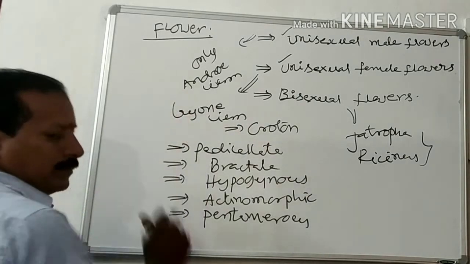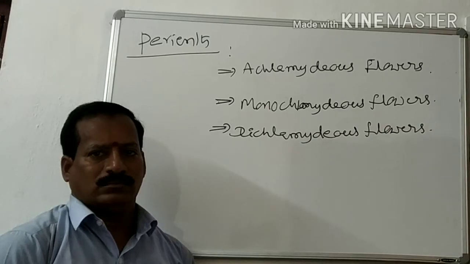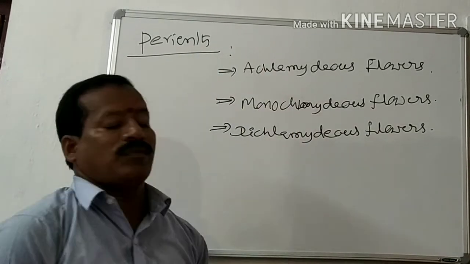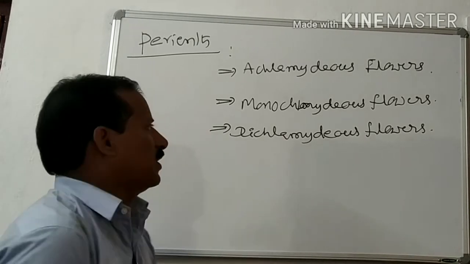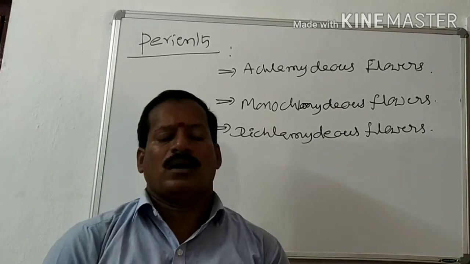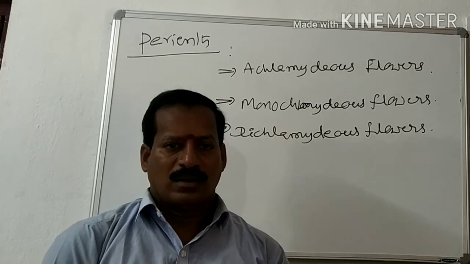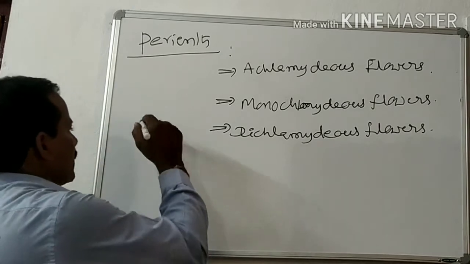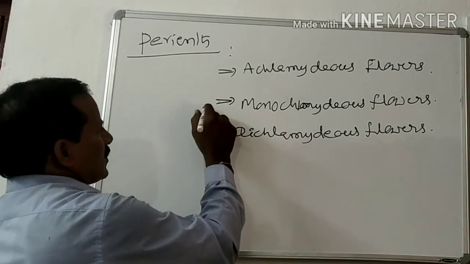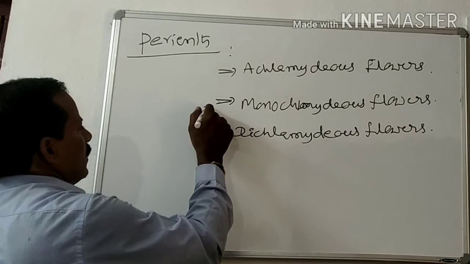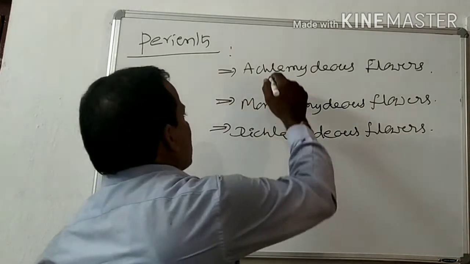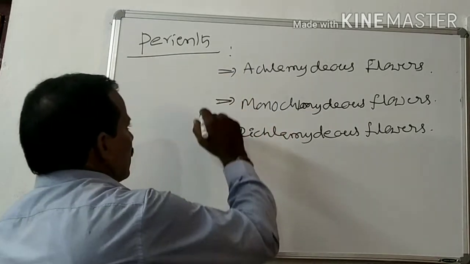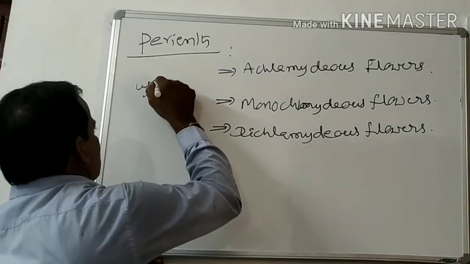And the next, Achlamydeous flowers. The Euphorbiaceae family belongs to the Monoclamidae. Monoclamidae means calyx and corolla are both considered as a perianth, and the perianth is in a single whorl. Achlamydeous flowers are present in cyathium inflorescence. Okay, cyathium inflorescence.